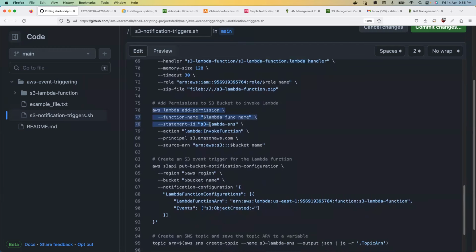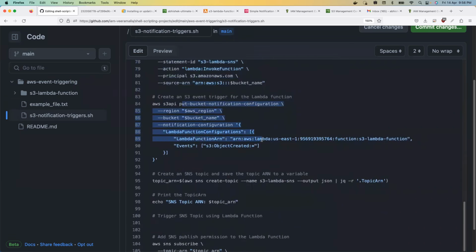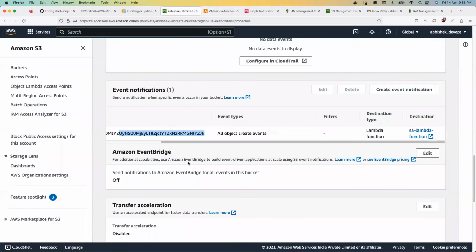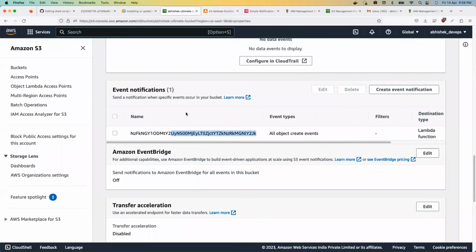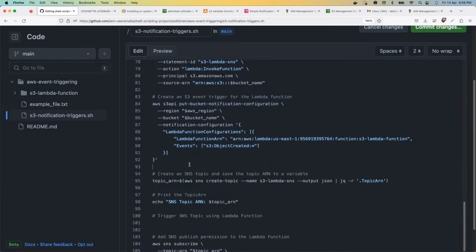Then you are adding invoke permission to the Lambda function. This is allowing my S3 bucket to invoke the AWS Lambda function. This is called put bucket notification configuration. If you don't know about AWS CLI commands, watch my day 5 of AWS Zero to Hero. It will show you how to learn about AWS commands. But in this case, I know that this is my AWS S3 bucket. If I have to add these details to my S3 bucket, that is event notification, then this is the command that I have to use.